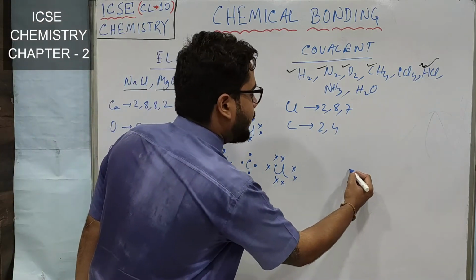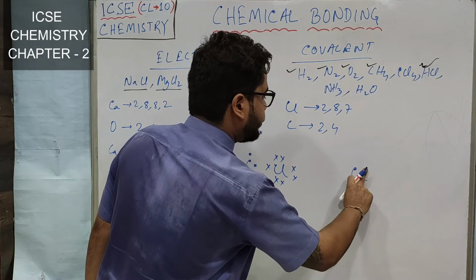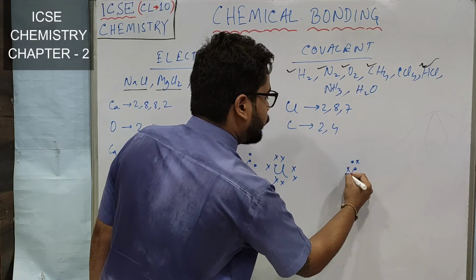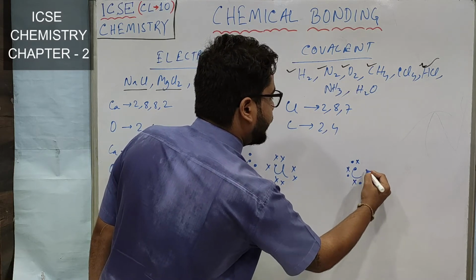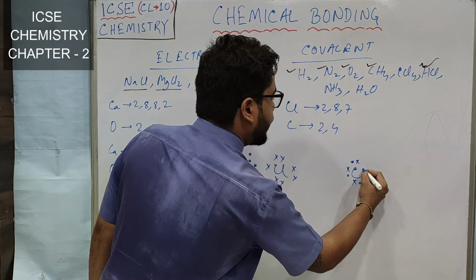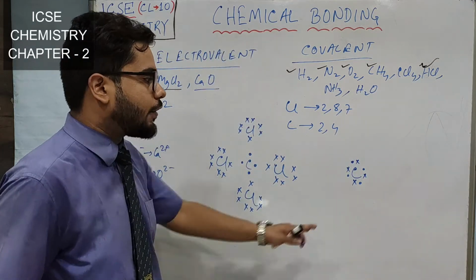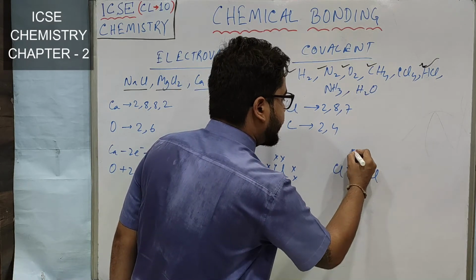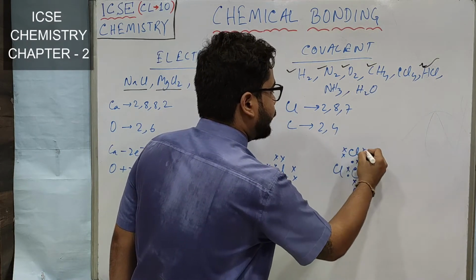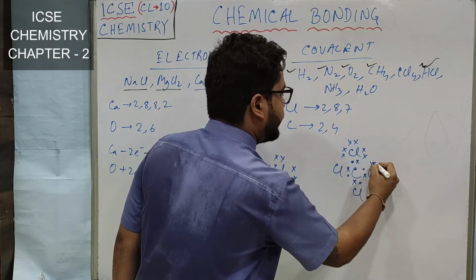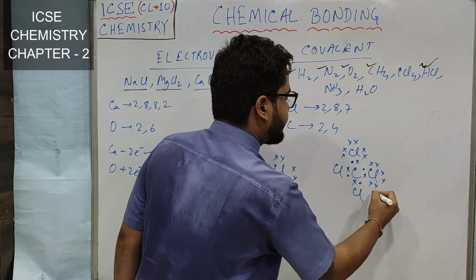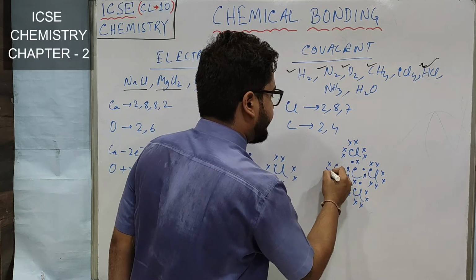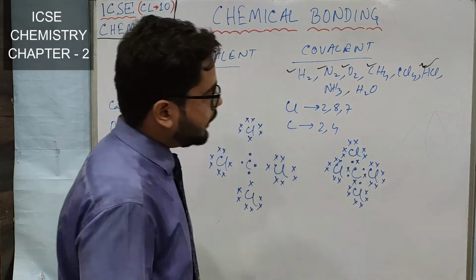Now in the next step, what will happen? You have to bring the atoms closer. Carbon is the central atom. On all the sides it has 1 electron from its own and 1 electron it has taken from chlorine. So the crosses were from chlorine and the dots were of carbon. Now we have to place 4 chlorine at the 4 sides of this carbon, and we have to fill up chlorine's electrons as well. See, chlorine's electrons I have filled.